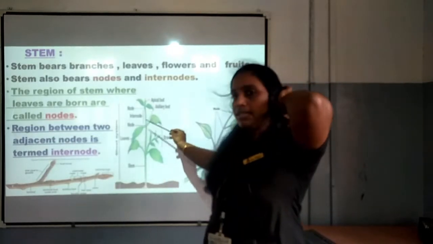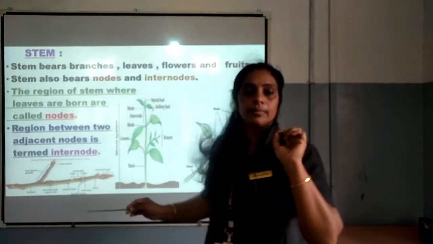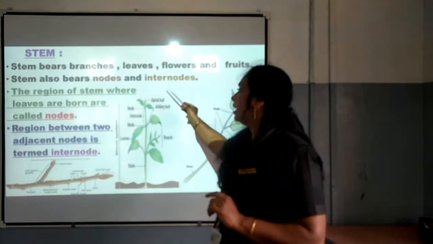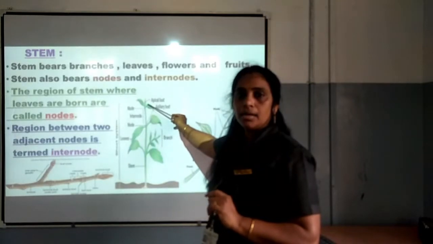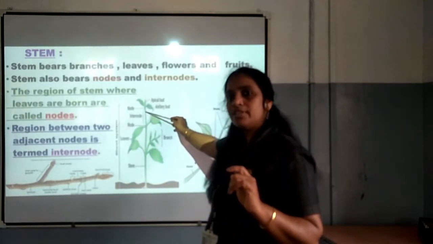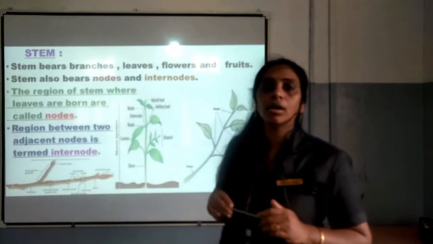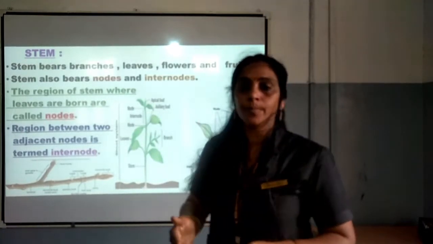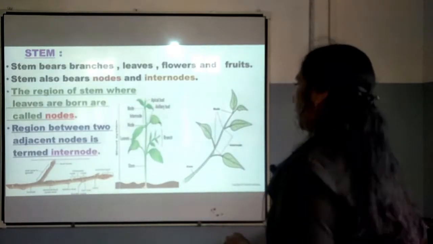Near to the leaf, if you are seeing a green color bud, that is the axillary bud, and if you are seeing a green color bud on the tip or the top of the stem, that is called apical bud or terminal bud. I think you would have understood what is terminal bud and axillary bud.